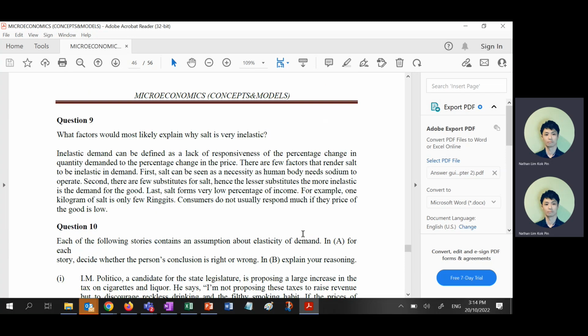Okay, this one, number 9. Have I discussed this? No, you're right. Question 9 is about why salt is inelastic. Normally for this question, they never specify whether it's a PED or PES question, so you can write both. But after you read the question, you will find that PED is easier to write, so you just write PED. You know what I mean? You read the question one more time.